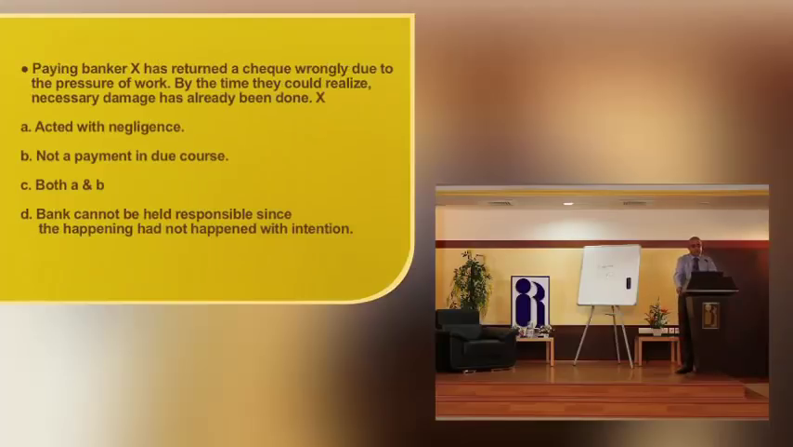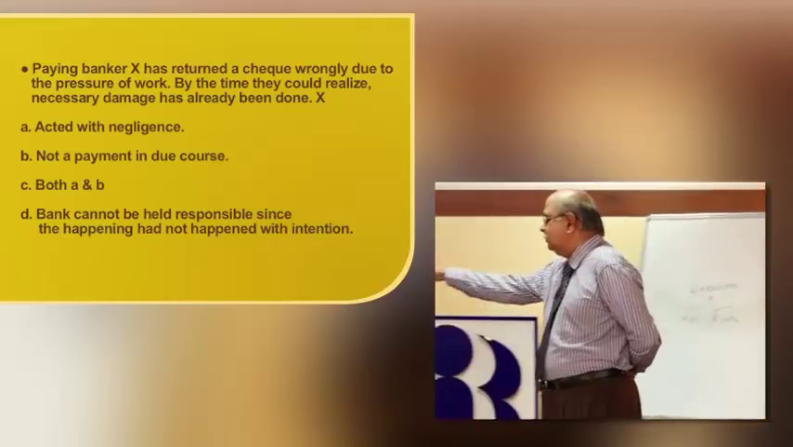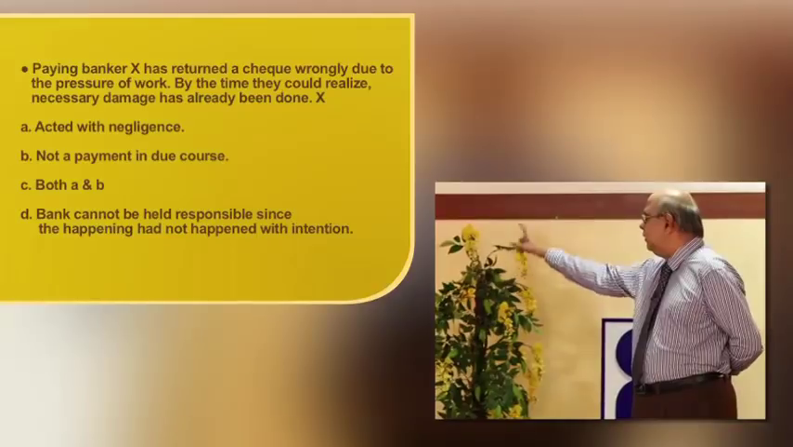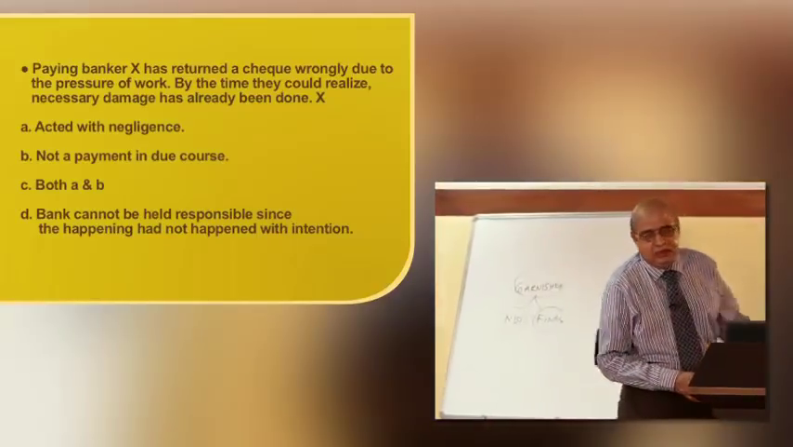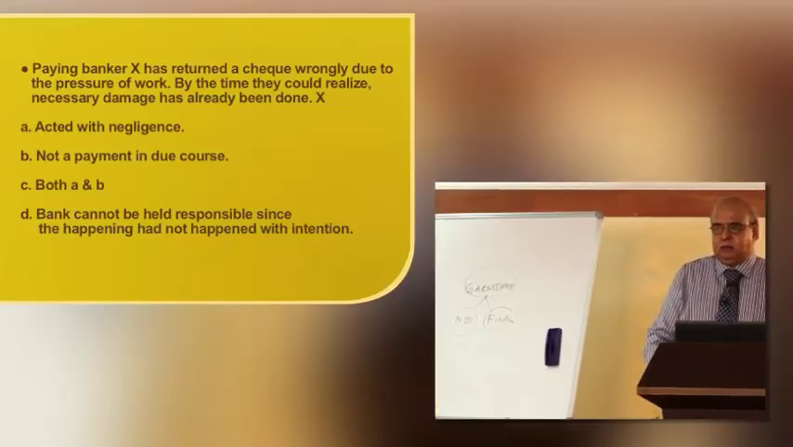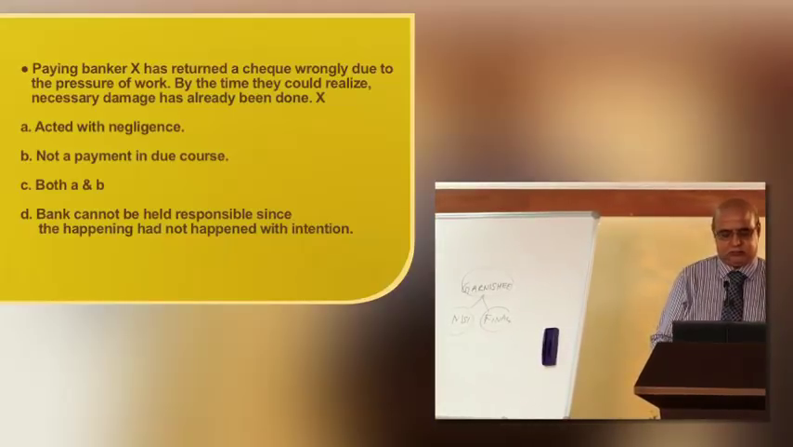Paying banker X has returned the check wrongfully due to pressure of work. By the time they could realize, the necessary damage had already been done. X acted with negligence, not a payment in due course. Both A and B: the bank cannot be held responsible since it had not happened with intention; acted with negligence, not a payment in due course. Both A and B is the appropriate answer. The banker cannot take shelter giving reasons like pressure of work and all those things.